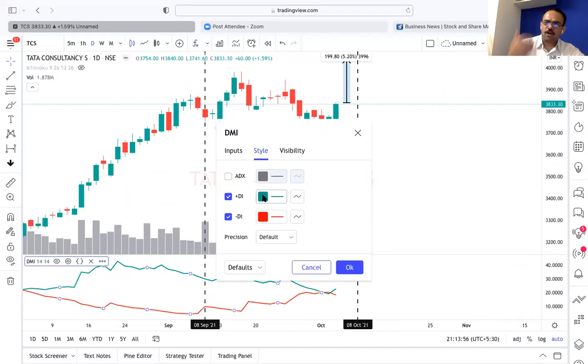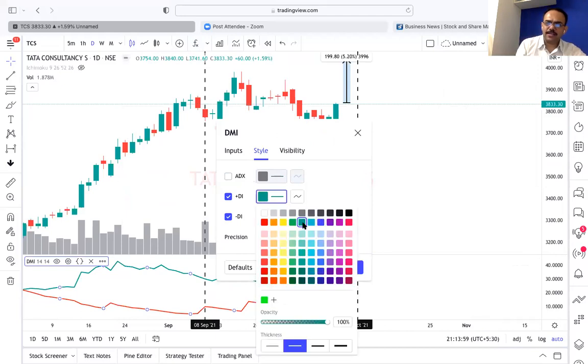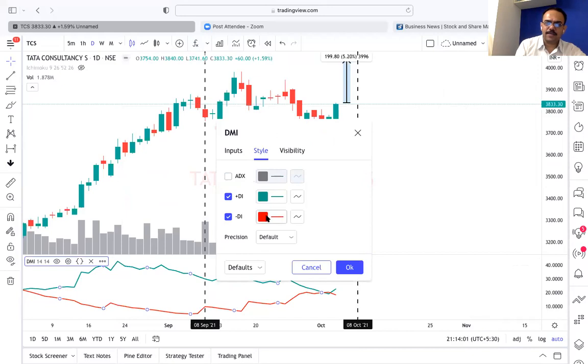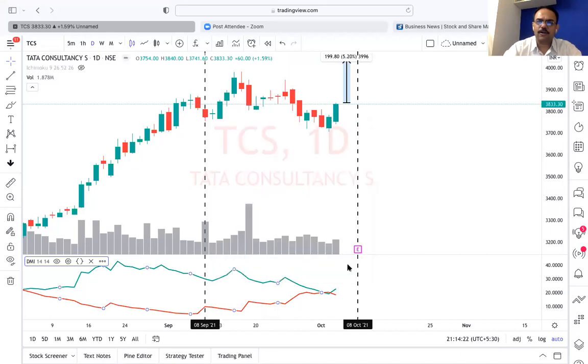For your convenience, normally I keep plus DI as green color. I can change the color from here, and minus DI red. If it is not green and red, make it green and red and save as defaults. So next time whenever you open it, you will get this red and green, so you are not confused. Whatever I am showing right now, you will be remembering that. Everyone okay? Everyone got the DMI in their TradingView? If not, I'll upload this video shortly. You can go through it peacefully and have a look at it if you are getting confused later on.